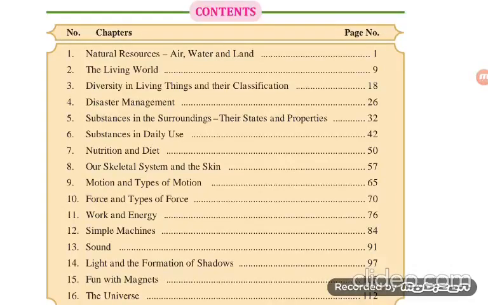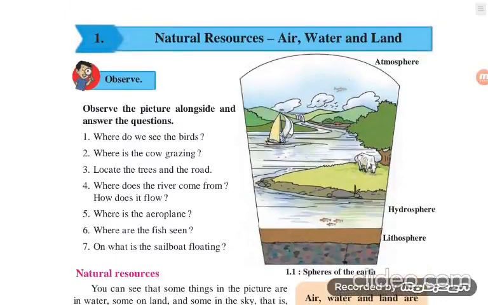Look at the contents of the textbook. There are 16 lessons. So start from lesson number 1. That is natural resources: air, water and land. Look at picture 1.1, spheres of the earth. The section of the spheres of the earth is given. Lithosphere, hydrosphere and atmosphere you see in the picture.